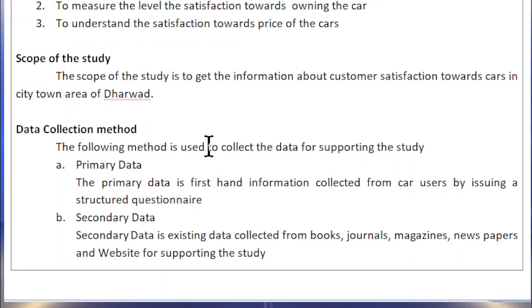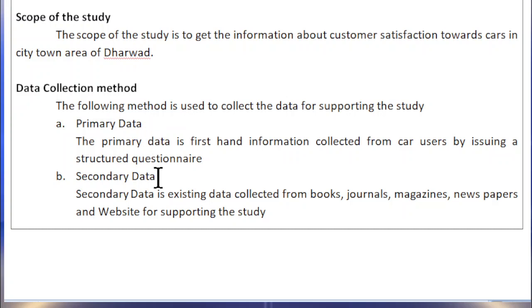Next point is data collection method. What is the method used for collecting the information from the car users? Here, primary data and secondary data. Primary data is the first-hand information collected from car users by issuing a structured questionnaire. Primary data you can collect through issuing a questionnaire, or you can directly ask the car users to collect the data. Direct questioning, or you give a questionnaire, the car users or the respondents will tick or write the answers and give you back. The second is the secondary data.